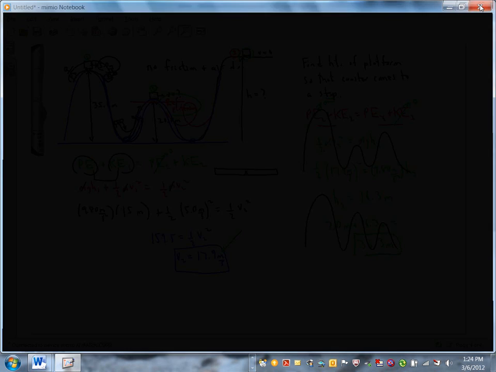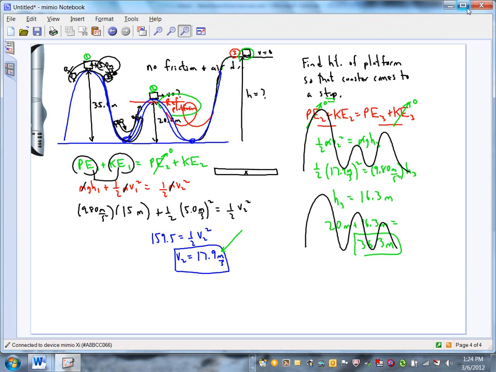All right, well, in terms of WebAssign, the next WebAssign, not the one that's due tonight, is going to give you some practice working with energy conservation. The one that's due tonight just has you calculating potential energy and kinetic energy and using the work energy theorem. But the next set, which I've set to be due Thursday night, has you working with conservation of energy.